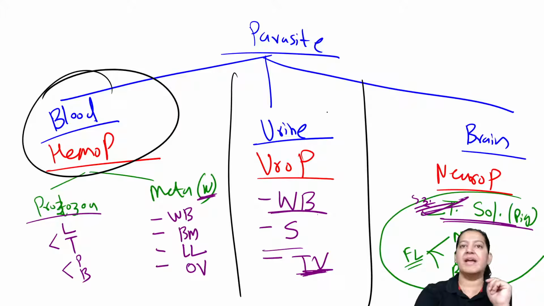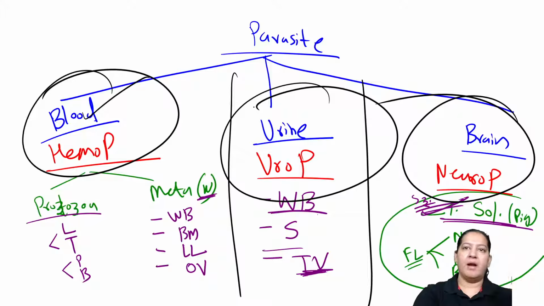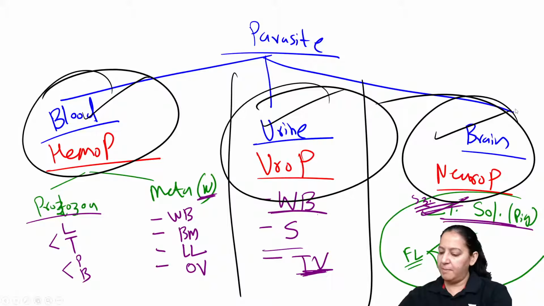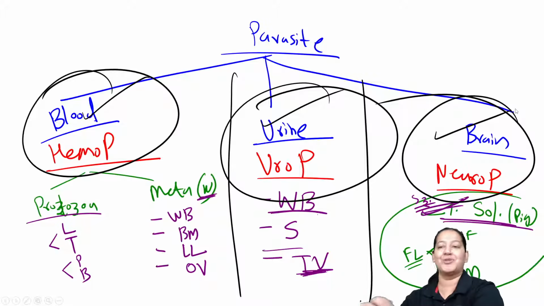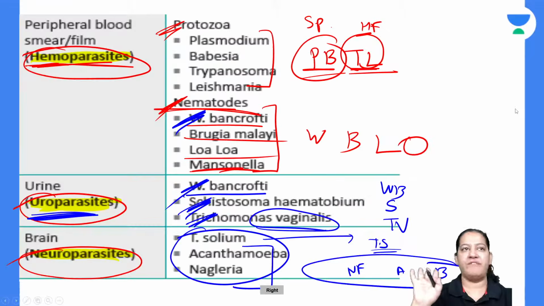Tell me hemoparasites, tell me uroparasites, tell me neuroparasites. The parasites which reside in blood, urine, and brain. You have to give me a minute to compile them so that in the end we can do the revision. I also have to note them down along with you. So tell me the parasites which reside in blood, in urine, and in brain. Right? So we are done till now. What had we seen before this? Okay, it was up to autoinfection. Coming to the next mnemonics.